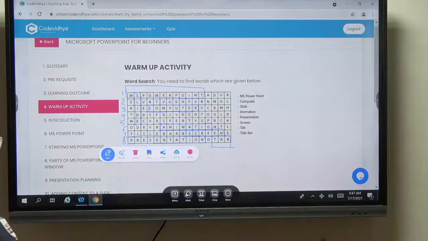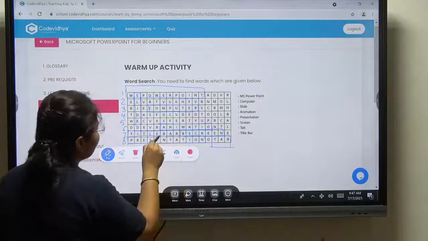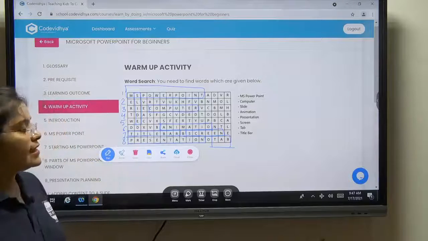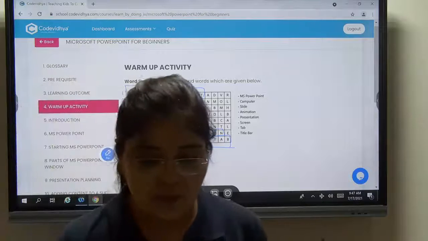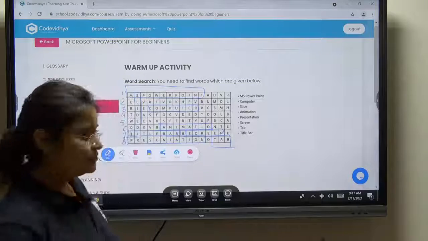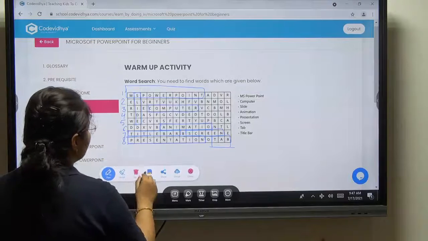Next is title bar. I can see title bar. Now tell me in which row title bar is there? It's in 7th row. This one, title bar. Okay. So this is the activity we have completed. Everyone mark your answer in your book also. Okay. So now I will save this picture also.